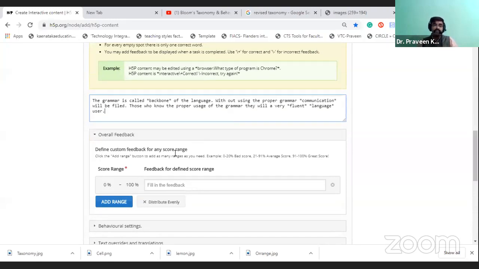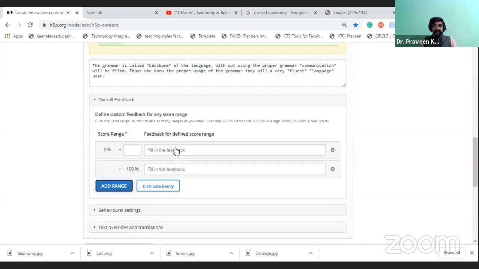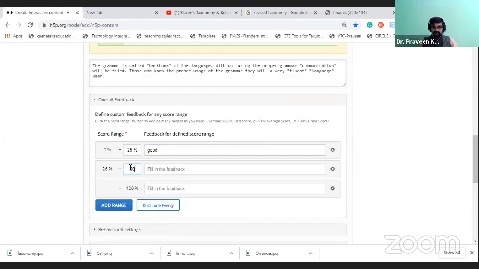So here I am going to give a range for that. For 0 to 25, good. The 0 to 25 means if the student said one word. Next 26 to 50, it is good. Here we will say try again.